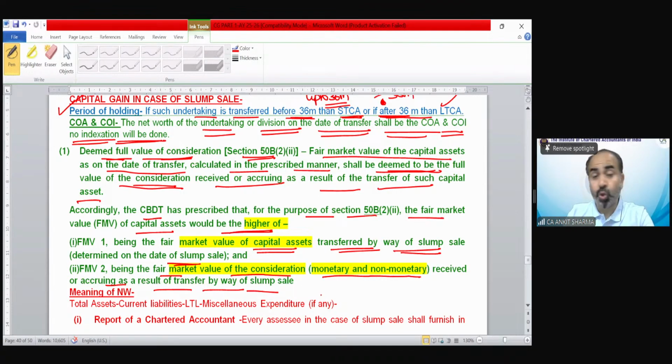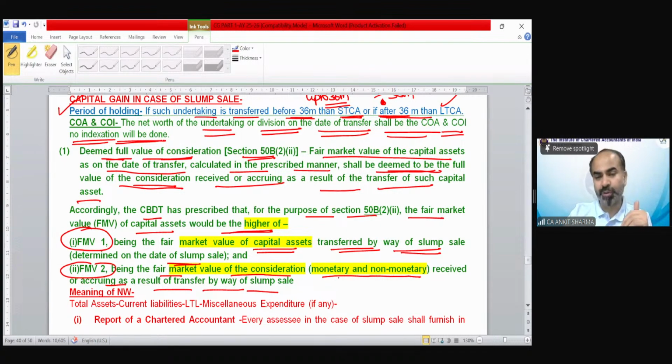So the FMV of the asset you are transferring would be FMV1, and FMV2 would be the market value of the consideration.